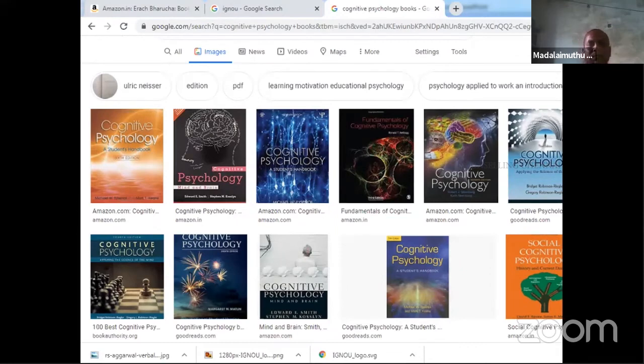Now, for these things, even if you are able to relate them with the basic facts that you have memorized, you will be able to answer. But still, if you want to refer, you can refer to any cognitive psychology book. So you stick with the basic subjects or basic chapters in general psychology and expand your knowledge using other books. You need not go from page one to the end of the book. Choose the important topics. If you go through the previous year question papers, you know it.